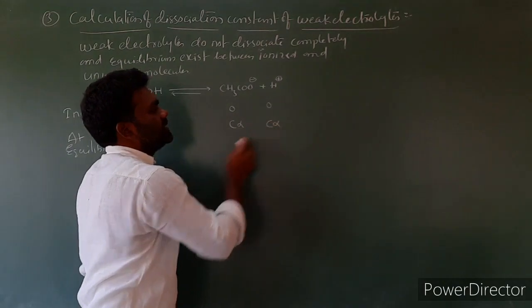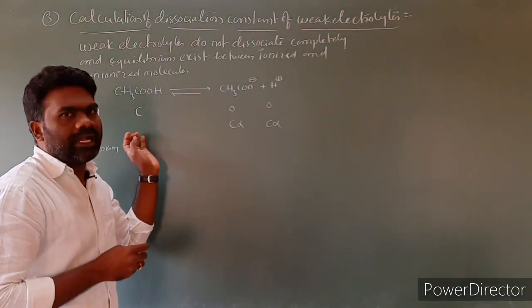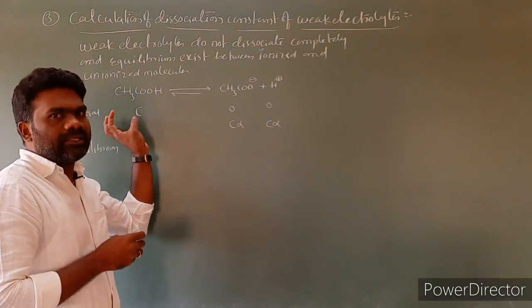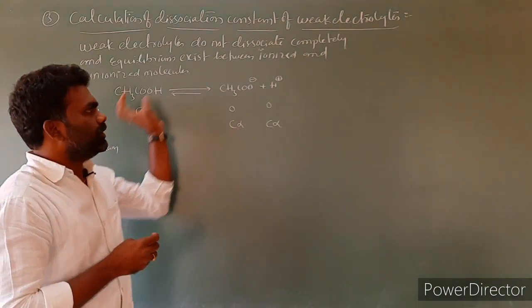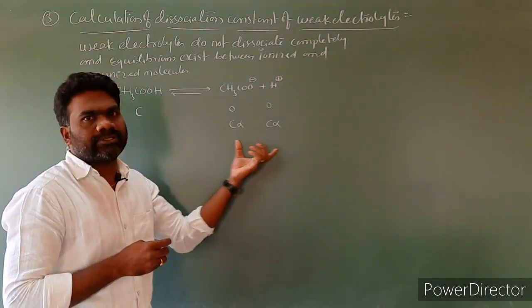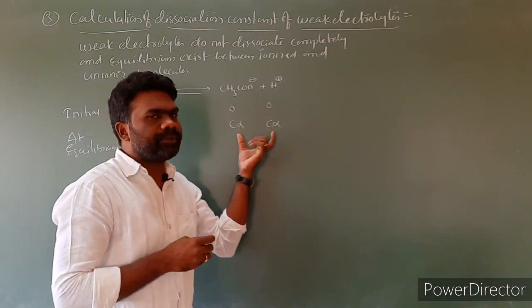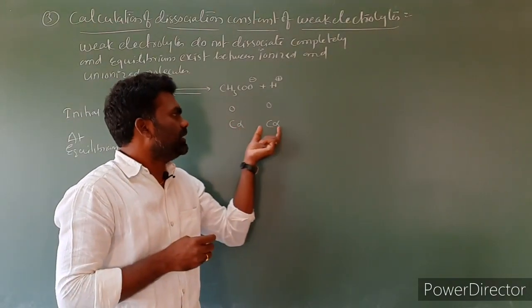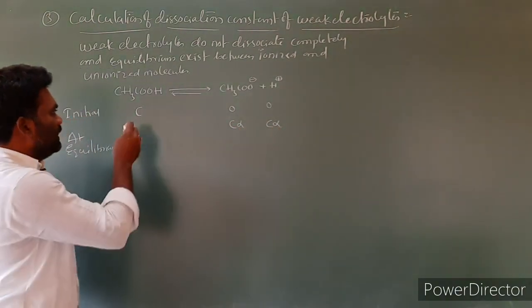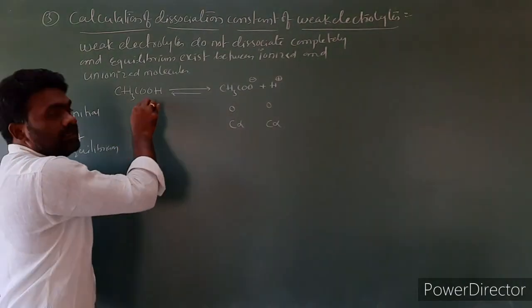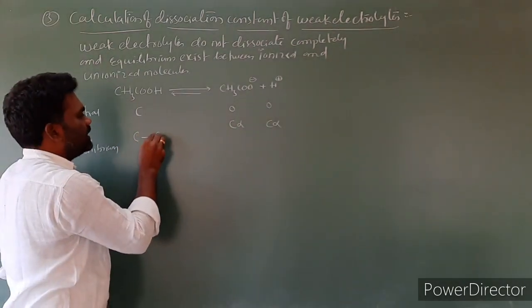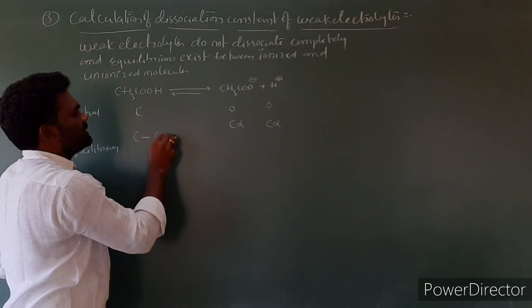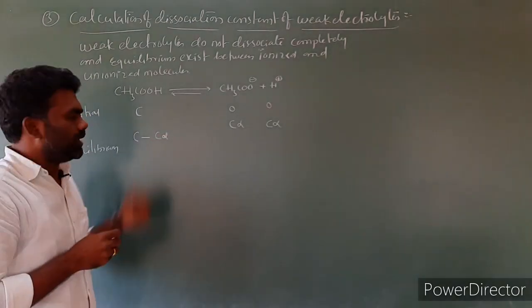This means that at equilibrium some of the reactant CH3COOH dissociated into its respective ions. So the concentration of CH3COO minus is C alpha, and the concentration of H plus is C alpha. Then the concentration of acetic acid at equilibrium is C minus C alpha.